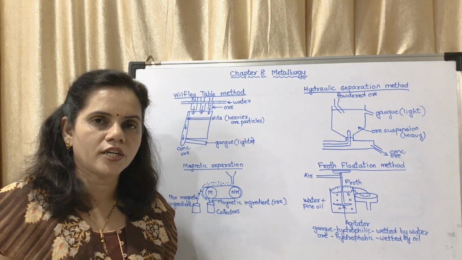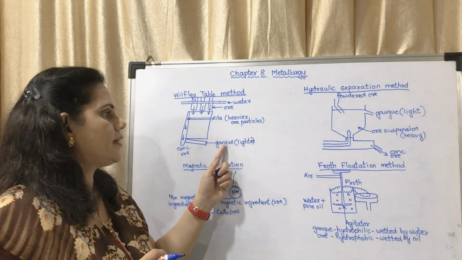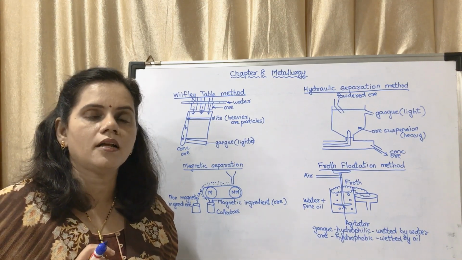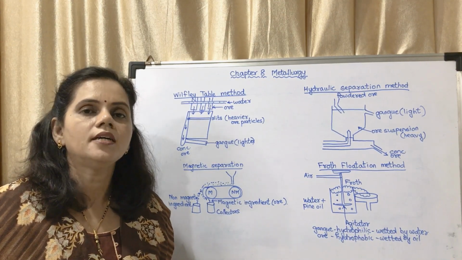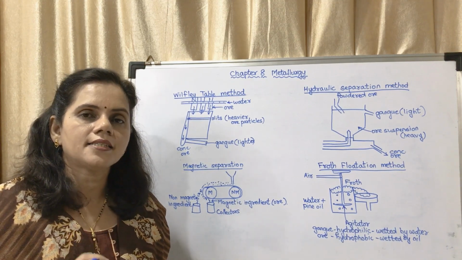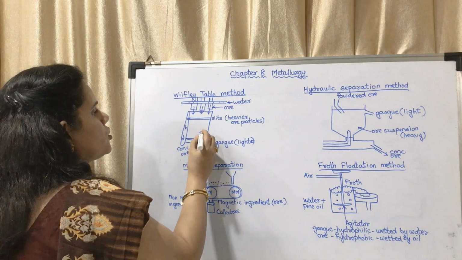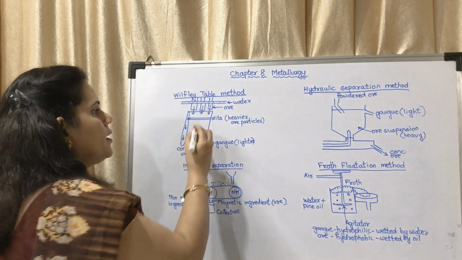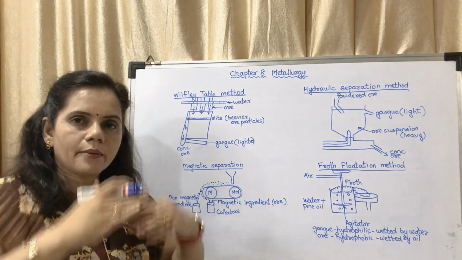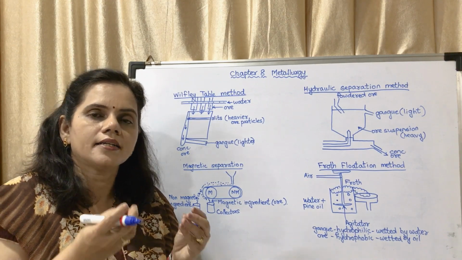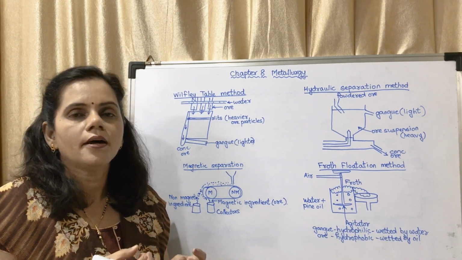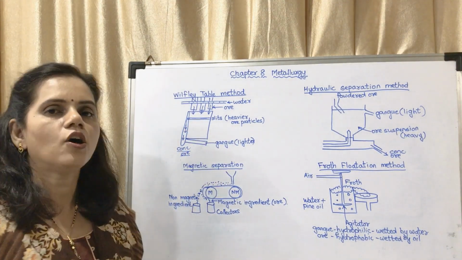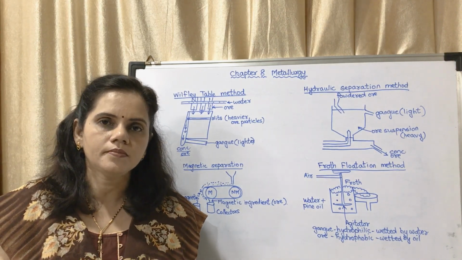Due to the force of water, the lighter particles, which in this case are the gangue particles, get washed away with the water. The heavier particles get collected in the pits, they are passed through here, and you will get the concentrated ore. This is the process.